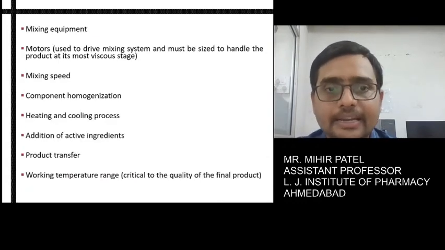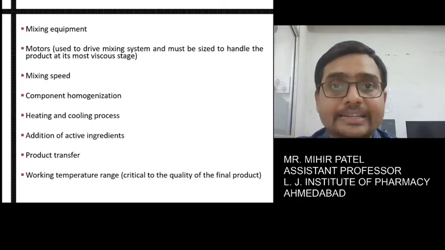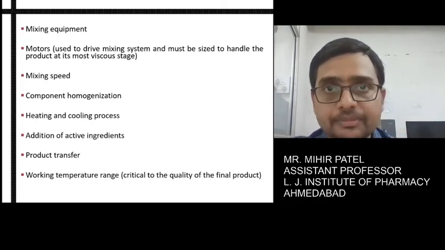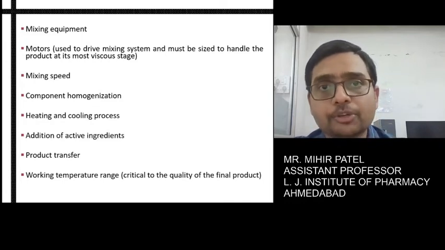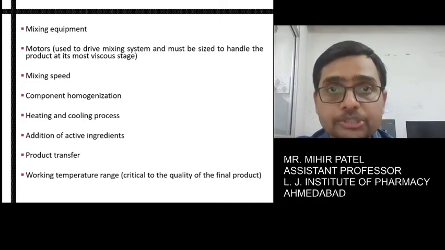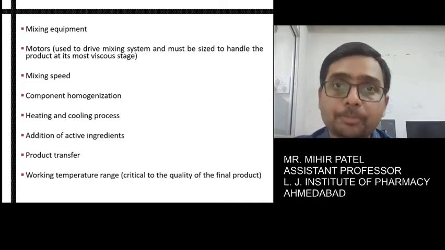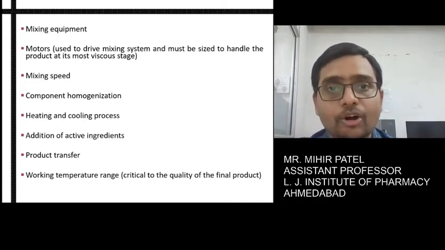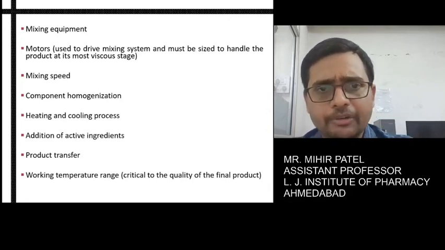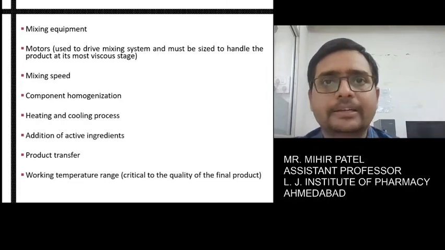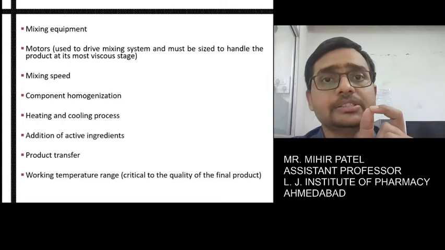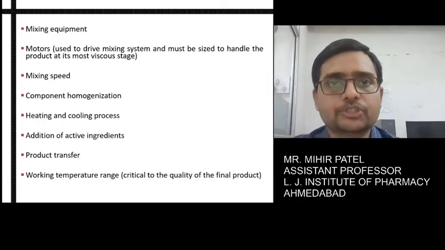Again, in the next portion you can identify the equipment which you are going to select for the mixing, the motors, the types of motor, how the speed is going to affect, different homogenization procedures and the components which are involved, that also matters for the quality of the product. That's why we have included all such factors under the scale-up techniques of this liquid dosage form, which we can identify.